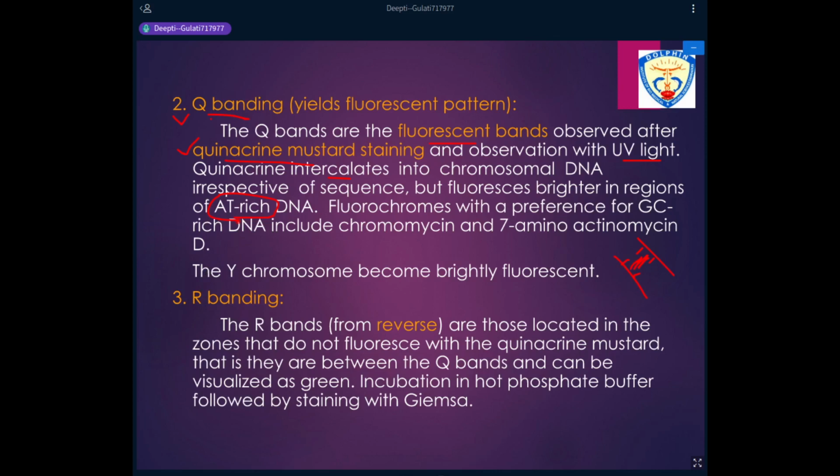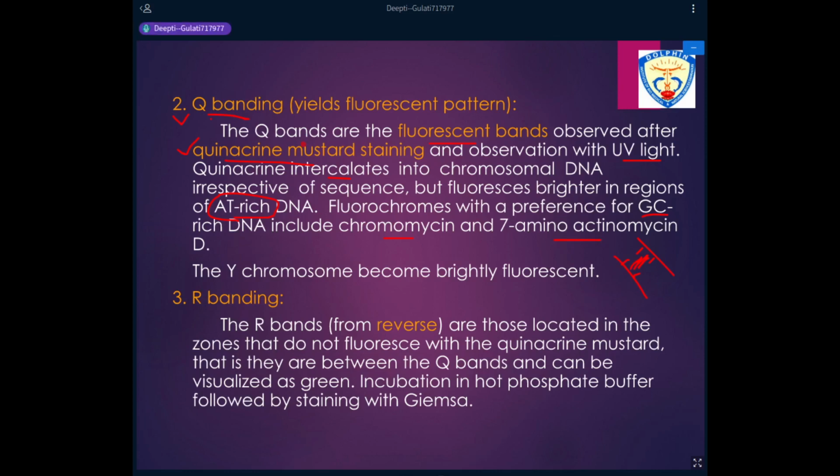If we want to study GC-rich DNA, then we change the dye. The procedure will be the same. We use another intercalating dye, which is known as chromomycin, or we can also use 7-amino actinomycin D. So two types of fluorescent dyes can be used. If you want to study specifically the AT-rich regions of DNA, you use quinacrine mustard.